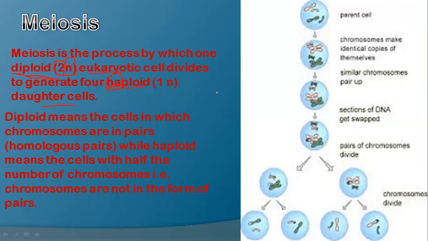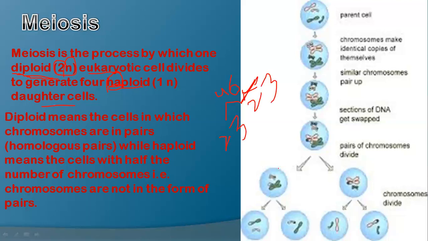So it means if human beings have 46 chromosomes, when it divides into four cells, it will be 23, 23, 23, and 23. How will it happen? The 46 chromosomes have to be divided into 23 and 23.